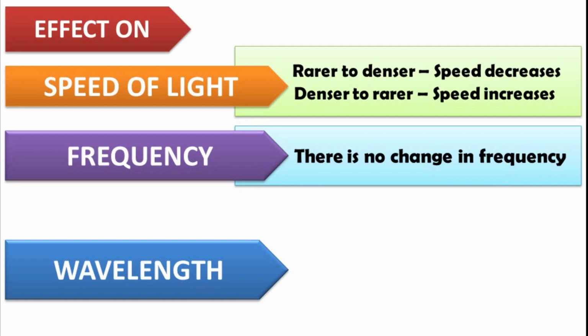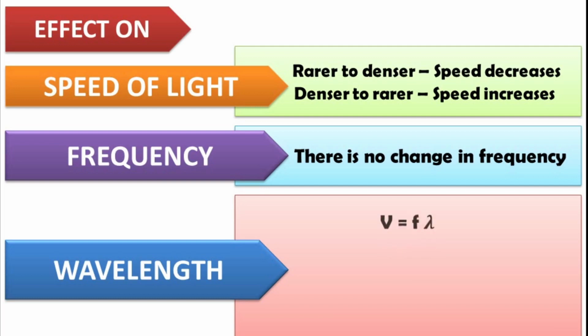And now the third term, that is wavelength. We have studied a formula in smaller classes, that is V is equal to F lambda, where V is velocity or speed of light and F is frequency and lambda is wavelength. So the formula lambda is equal to V divided by F. We know frequency is a constant quantity, so wavelength is depending on speed and both are directly proportional.